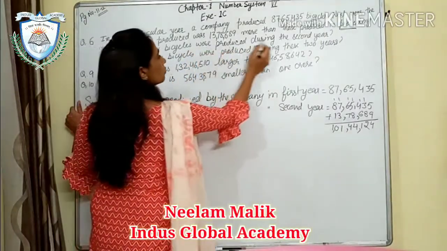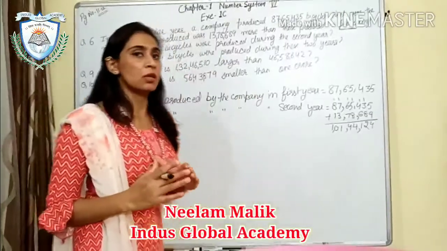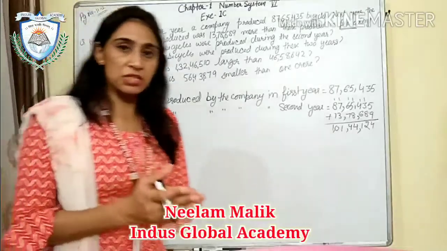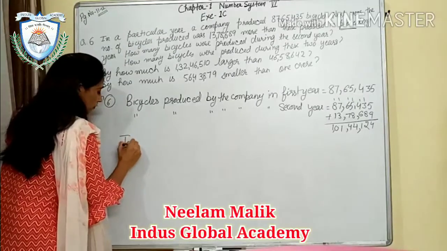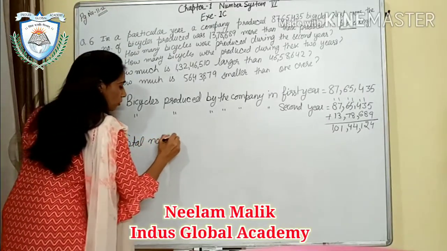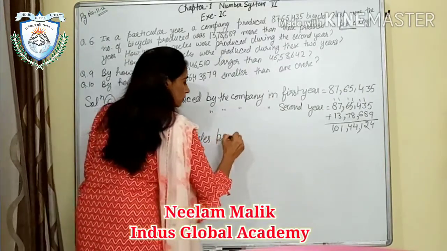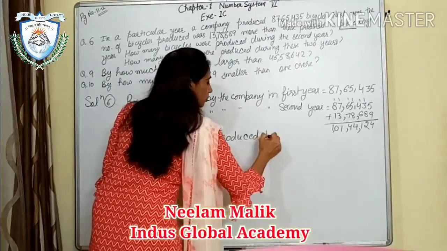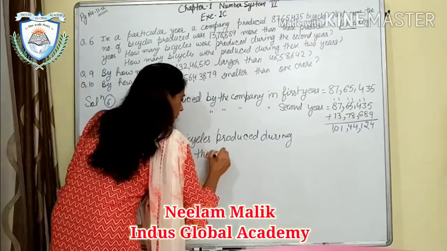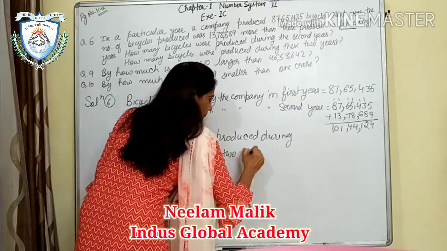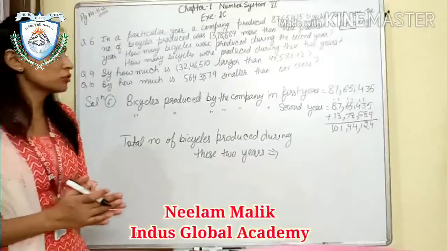Okay, what do we have to find out next? We have found the bicycles produced during the second year. Now how many bicycles were produced during these 2 years? Meaning how many were produced in the first year plus the production of the second year. So the total number of bicycles produced during these 2 years. What will we do here? We will add the production of the first year and the production of the second year.